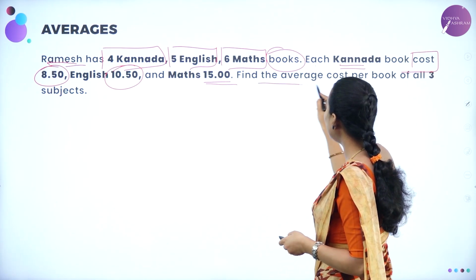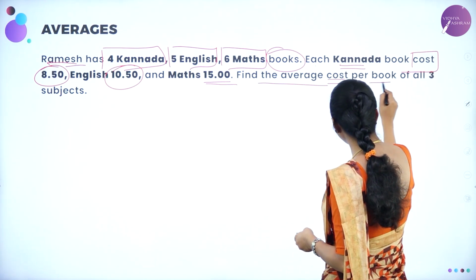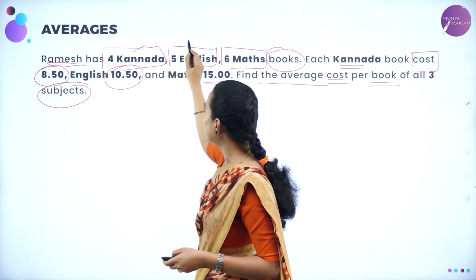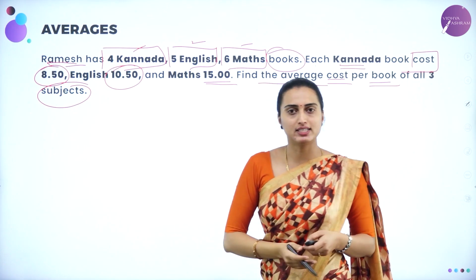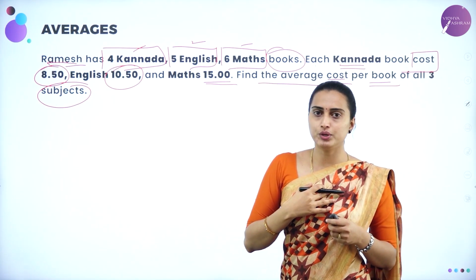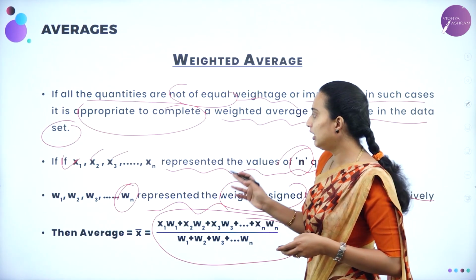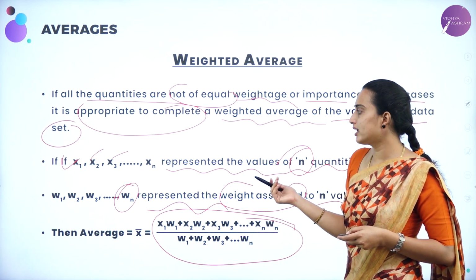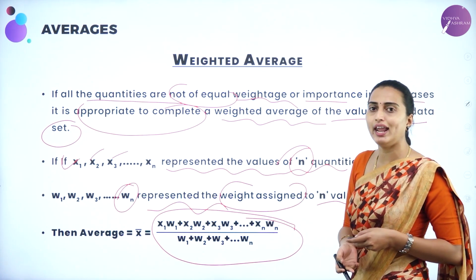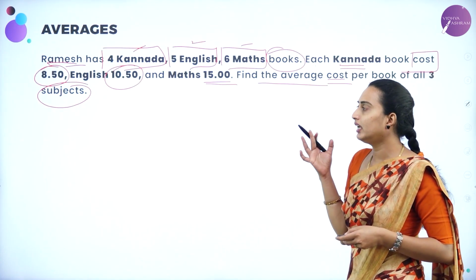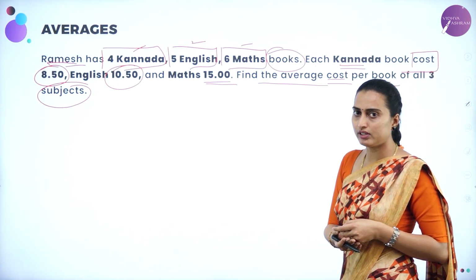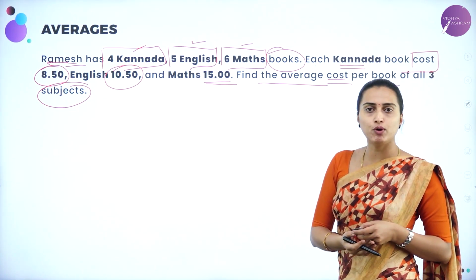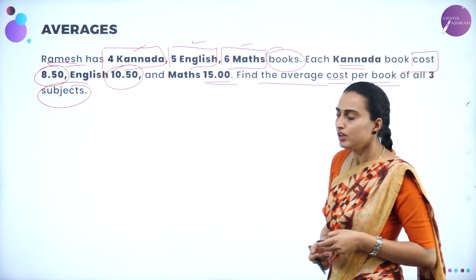Find the average cost per book of all 3 subjects, that means Kannada, English and maths. Now you can look into the problem. Here x1, x2, x3 represent the values of the n quantities. The quantities here are 4 Kannada books, 5 English books, 6 maths books.